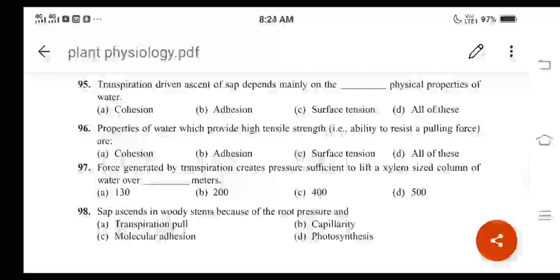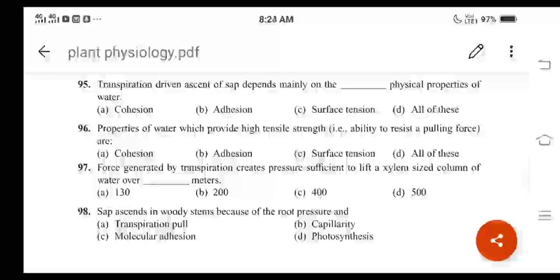Adhesion means attraction of water molecules to polar surfaces. It means the water molecules are adhered or attached to the surface of the tracheary elements. Tracheary elements are nothing but the vessels or tracheae as well as the tracheids.